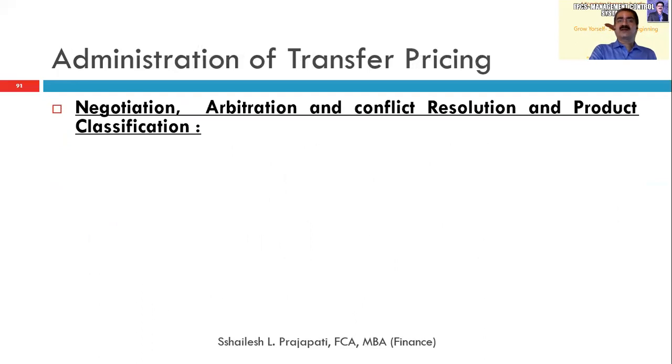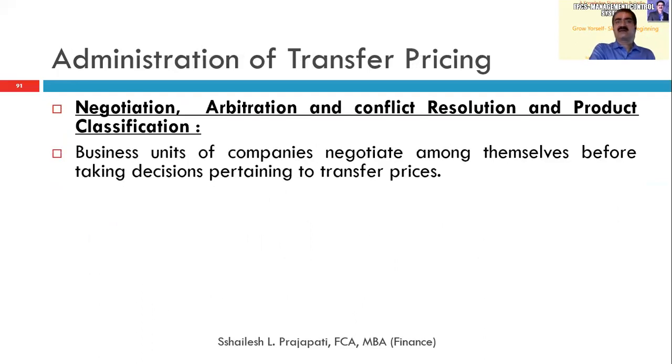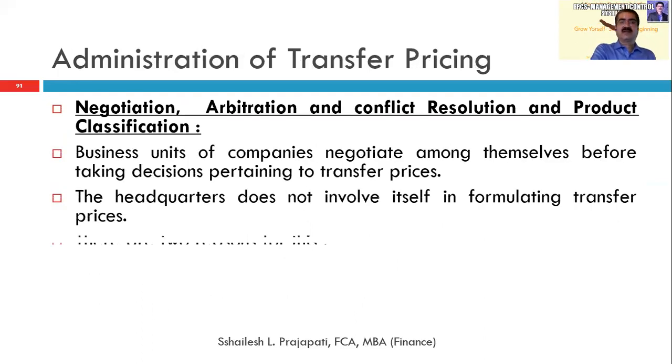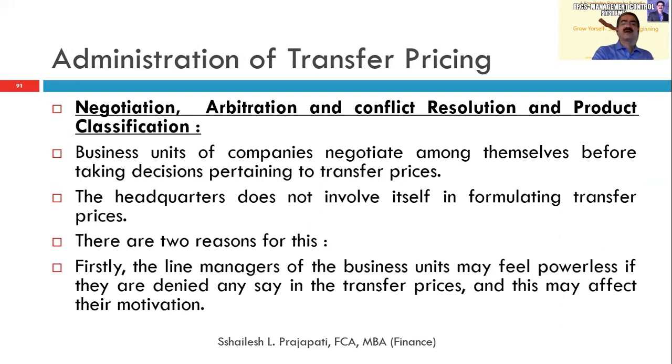Now, how to administer this transfer pricing? We have seen the transfer pricing methods and transfer pricing applicability. Now, how to administer this? Here there are three things, or rather four things, taken into picture. One is negotiation. Second is arbitration. Third is conflict resolution, and fourth is product classification.